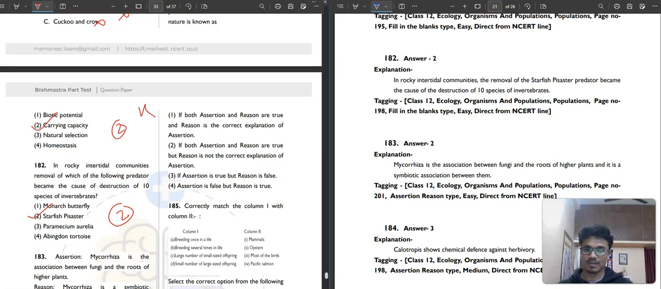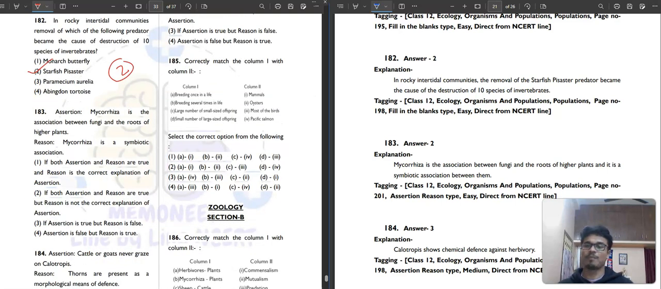And question number 183. Mycorrhiza is the association between fungi and the roots of higher plants. Correct. Mycorrhiza is a symbiotic association. It is also correct, but this is not explaining why or how this relationship occurs. So the second option is our correct answer.